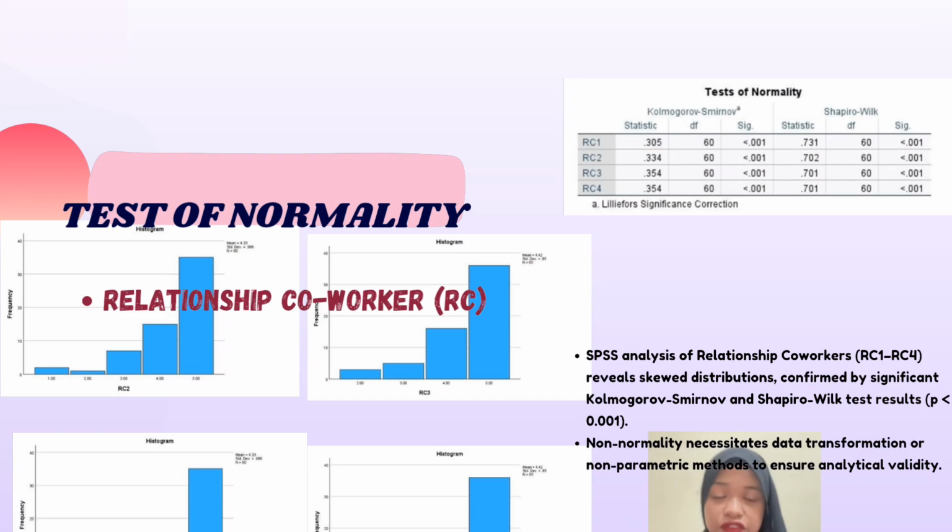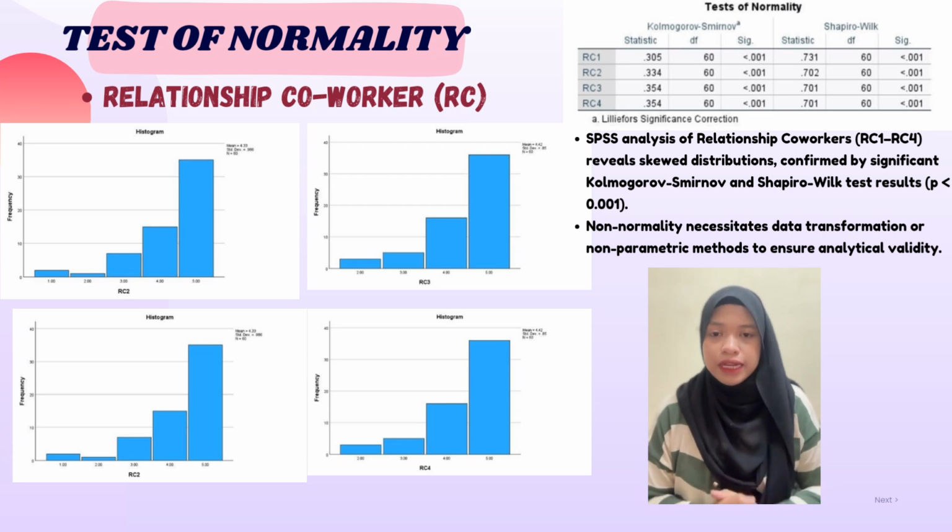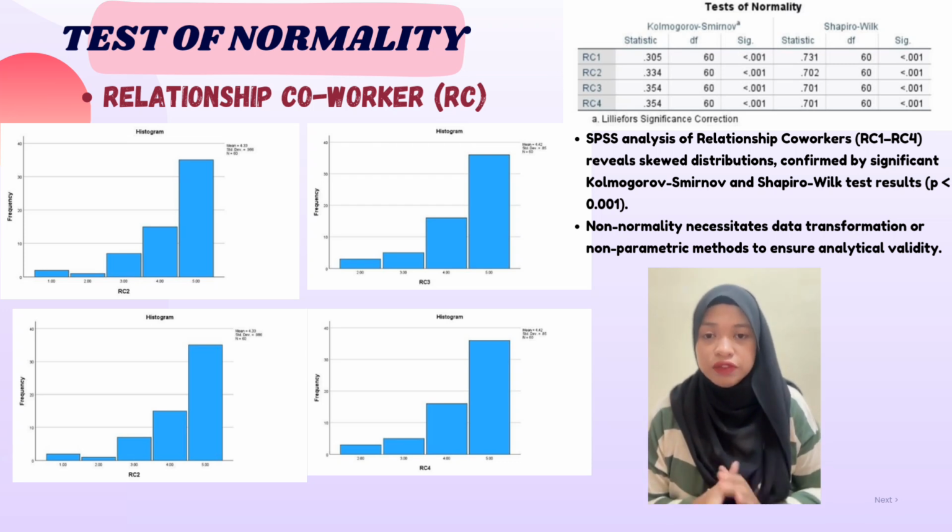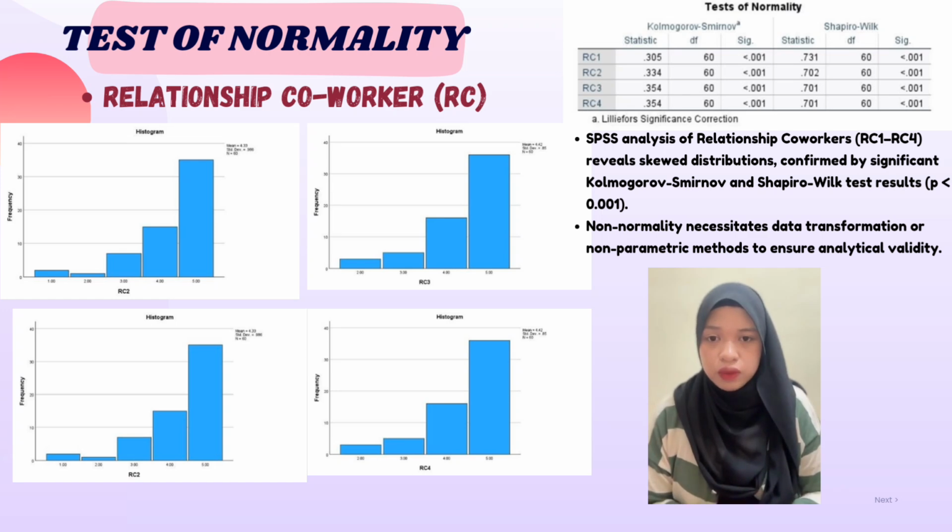Next, normality for coworker relations. SPSS analysis for coworker relations, or RC. RC1 to RC4 reveal a skewed distribution confirmed by significant Kolmogorov-Smirnov and Shapiro-Wilk test results, where P is lower than 0.001. Non-normality necessitates data transformation or a non-parametric method.